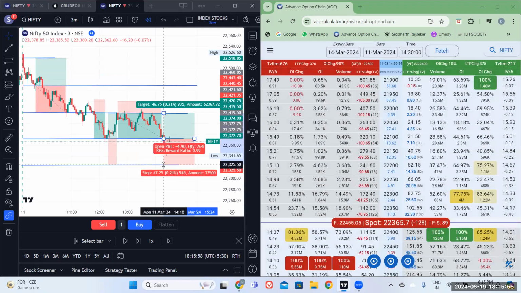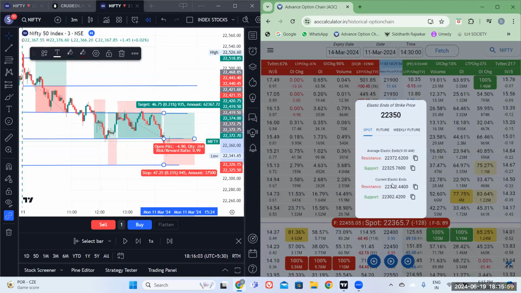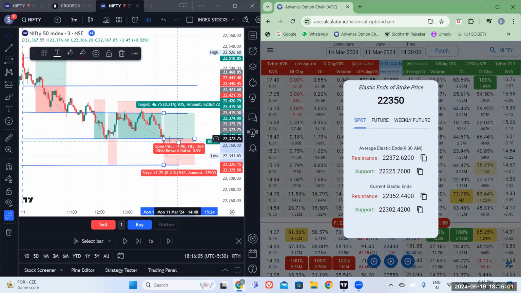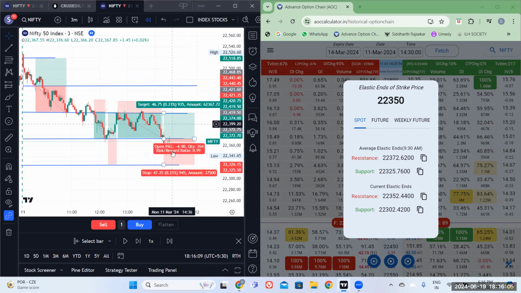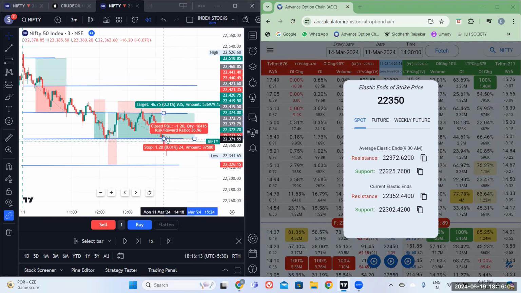I initiated a long trade here with a target of this point and with a stop loss until here. Now what happened? Because of this weakness, 22,372 gets converted from support to resistance. I don't know whether somebody understands this or not, so I just moved the stop loss here.